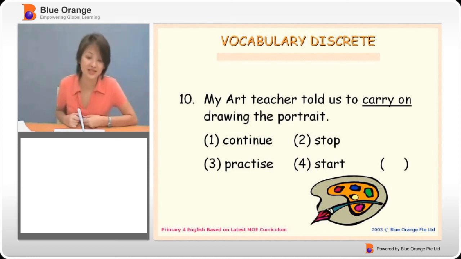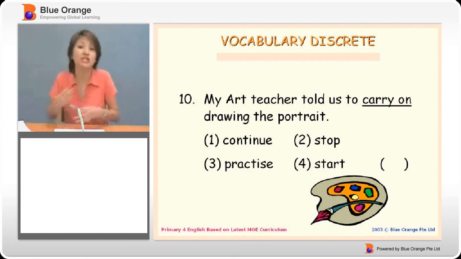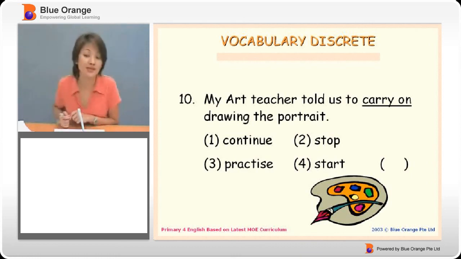And to practice is to do or to perform. Alright, you can do the drawing, but that does not give you the impression that it is carrying on something. And to start is definitely not the answer, because to start is to begin. To carry on means that you have started for some time and you're continuing on. So the best answer would be number 1. My art teacher told us to continue drawing the portrait.